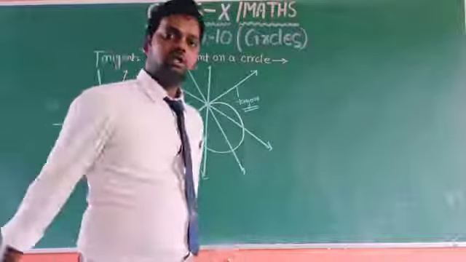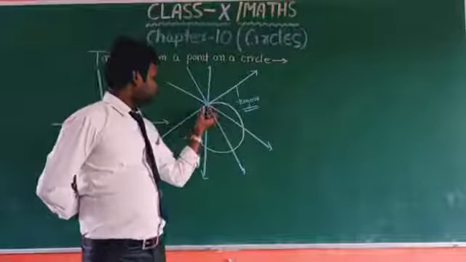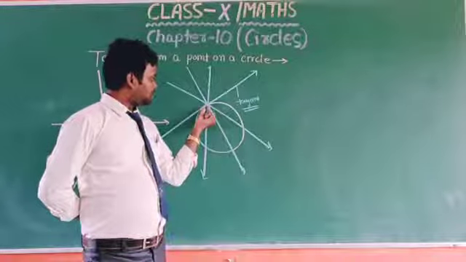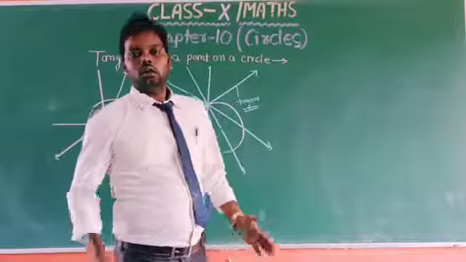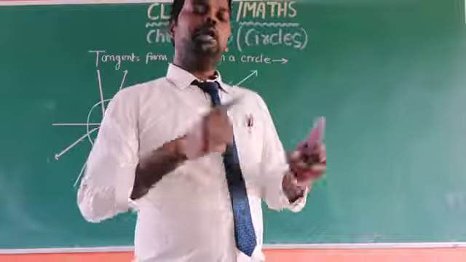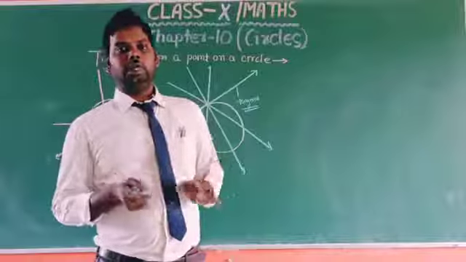So dear children, we can say when the point lies on the boundary of the circle, we can draw only one tangent.